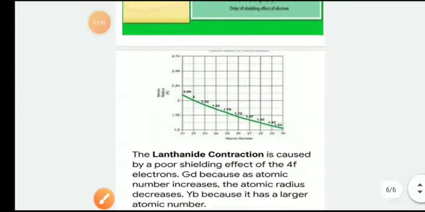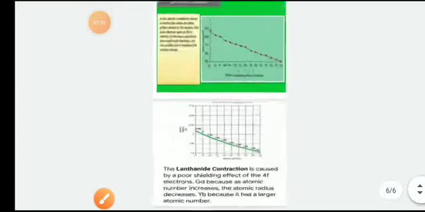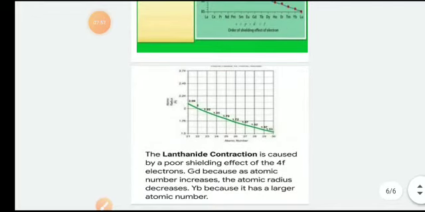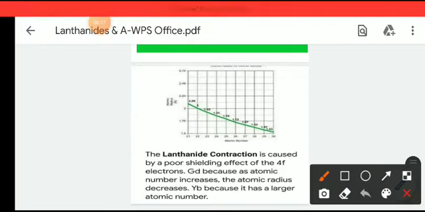In the slide it is written that the lanthanide contraction is caused by the poor shielding effect of the 4f electrons, because as the atomic number increases, the atomic radius decreases. You can omit the other two lines because they are not so important.